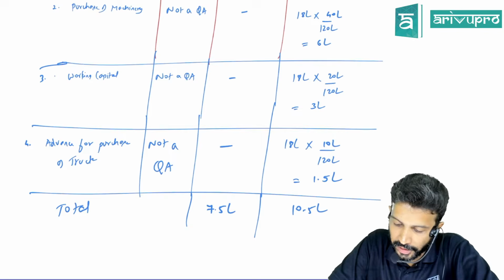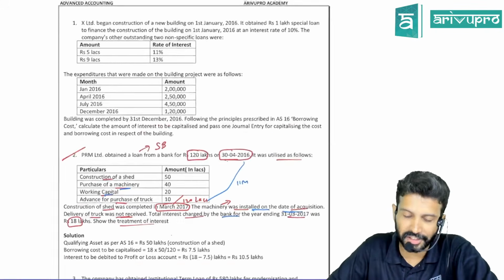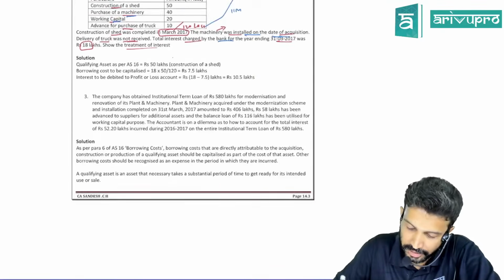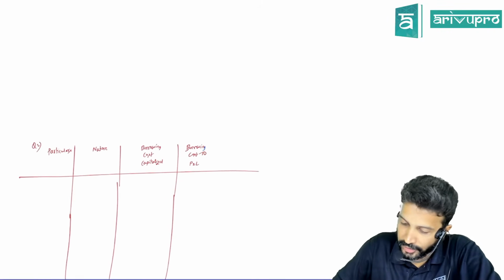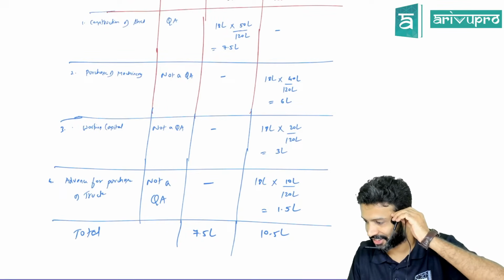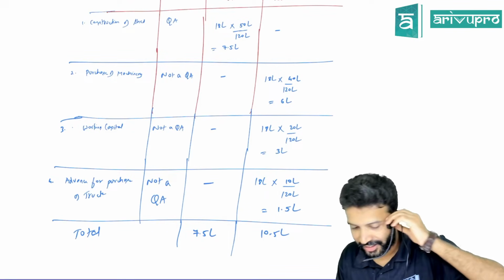In ICAI material, they have given the answer in 3 lines. It's okay, but this comes for 5 marks, so don't write it in 3 lines. Next one they have given in our table. See, so follow this one. If you write 3 lines, you may not get marks. So that's the reason.